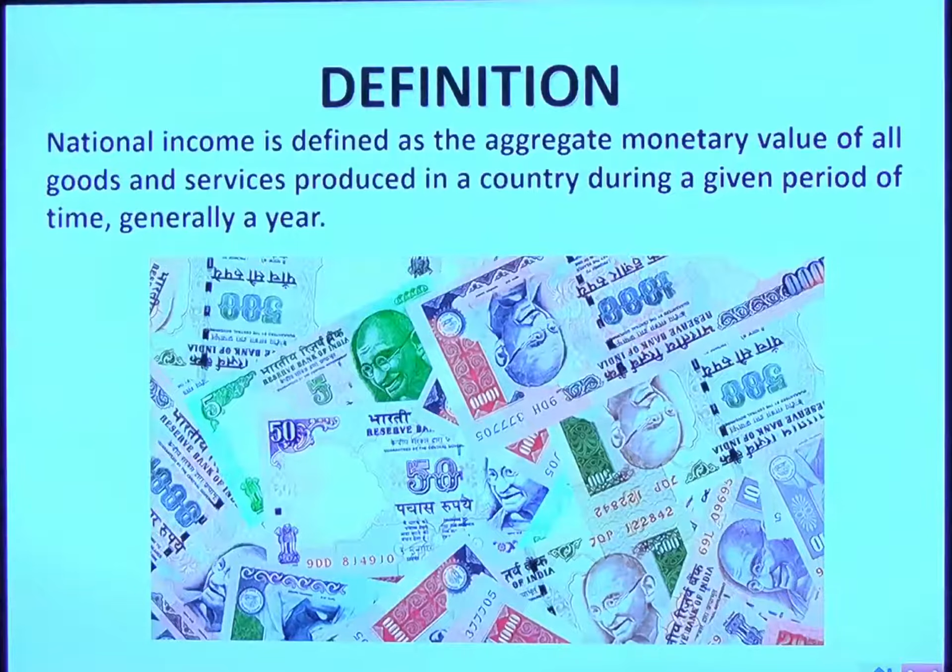National income is defined as the aggregate monetary value of all the goods and services produced in country during a given period of time, generally 1 year. Mark these words, goods and services produced. Production generally we correlate to goods only, but it is services also during the 1 year and within the country. So of course the definition, whether country, it can be defined like the boundaries of countries.